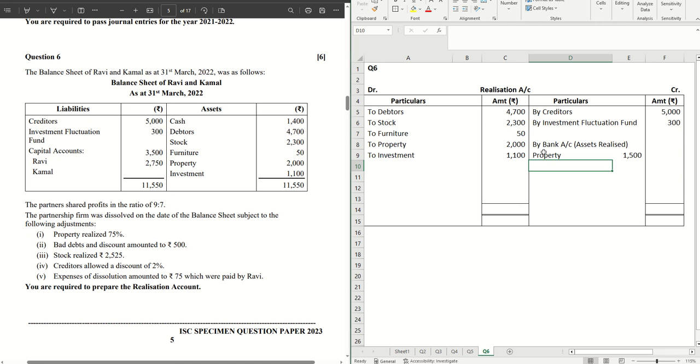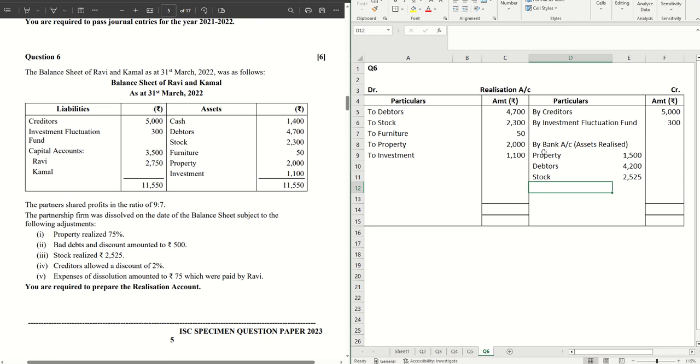Bad debts and discount amounted to 500. That means debtors that we have realized, that is 500 less than the book value. So what we have to do is 4700 minus 500, 4200. That is the realized value of debtors. Next we have stock, which is already mentioned how much we have realized, which is 2525. Okay.